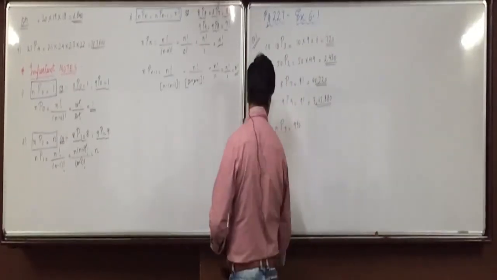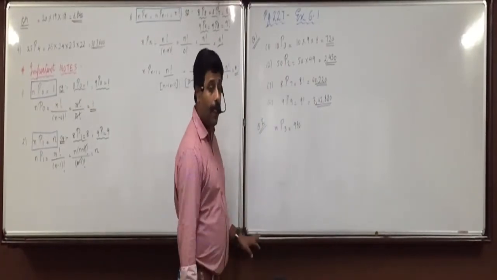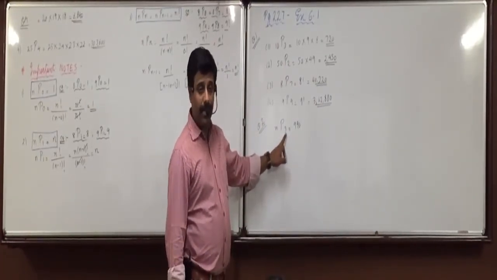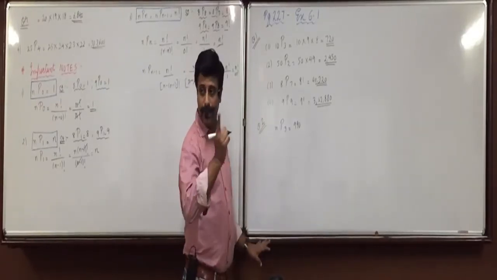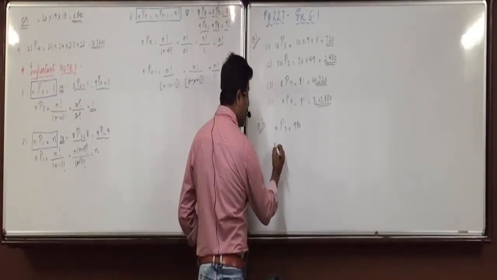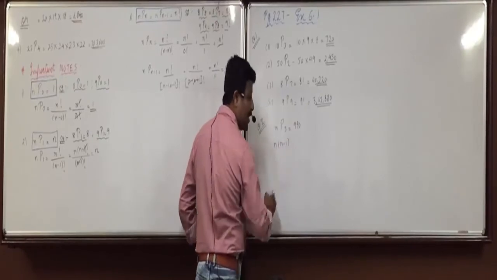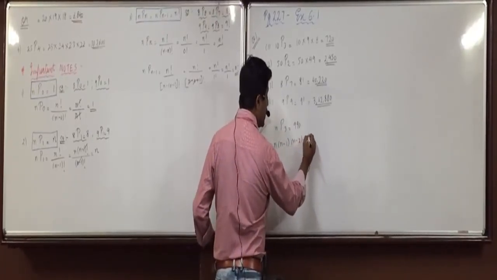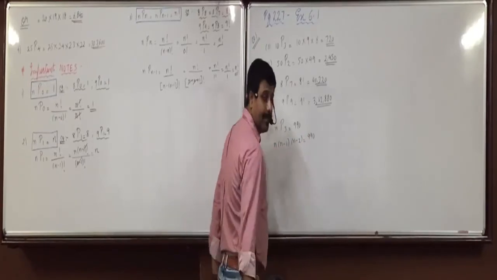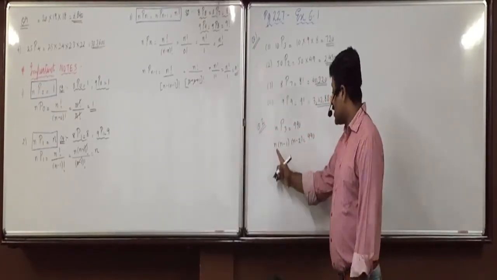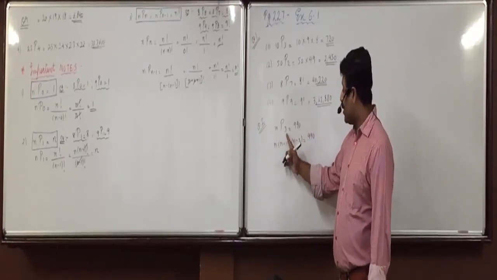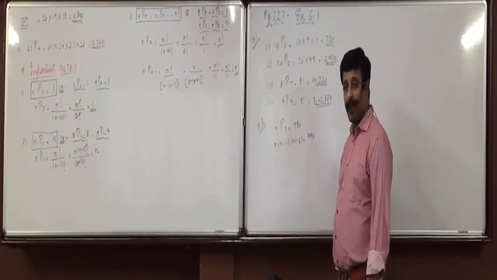First of all, r is 3, means we have to multiply how many numbers? 3, but consecutive. So after n, the next consecutive number will be n minus 1, and the next will be n minus 2. This much term is 990. First number n, second number n minus 1, and third number n minus 2.